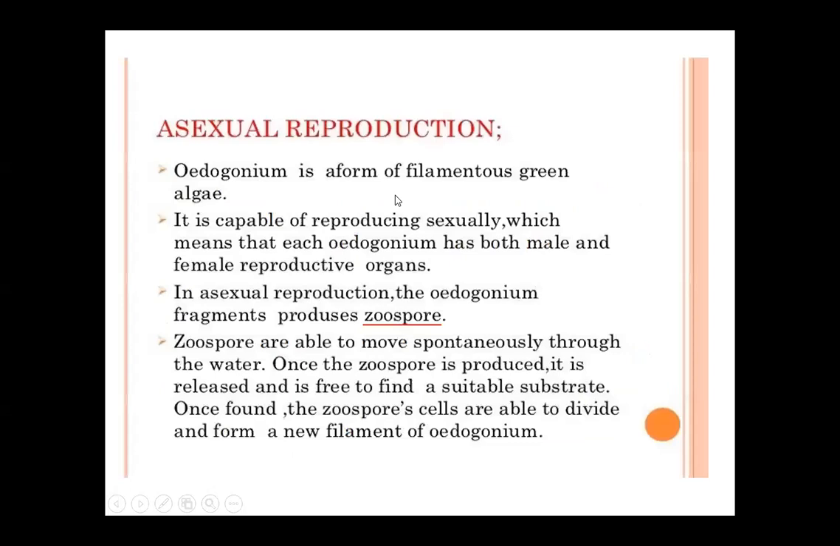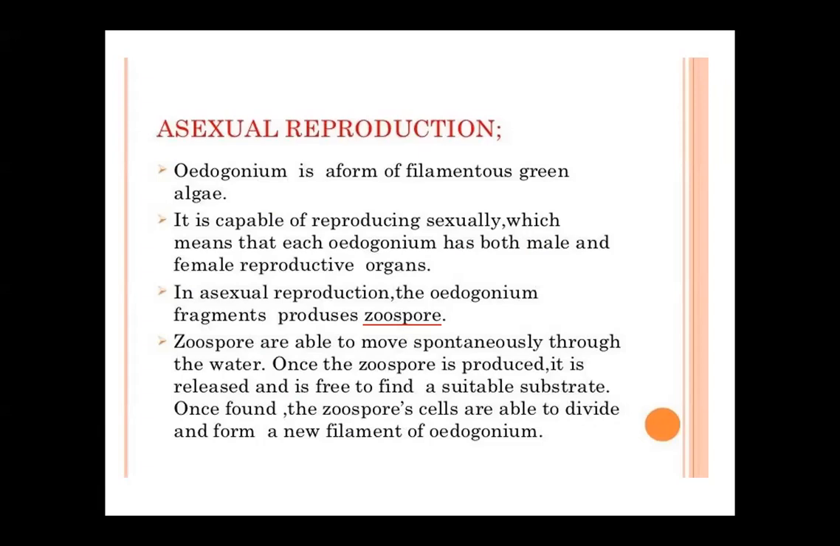Next, asexual reproduction. Asexual reproduction takes place by zoospore formation. Very, very important. What type of asexual reproduction is there? Oedogonium is a filamentous green alga. It is capable of sexual reproduction, as Oedogonium has both male and female reproductive organs. In asexual reproduction, Oedogonium produces zoospores only.